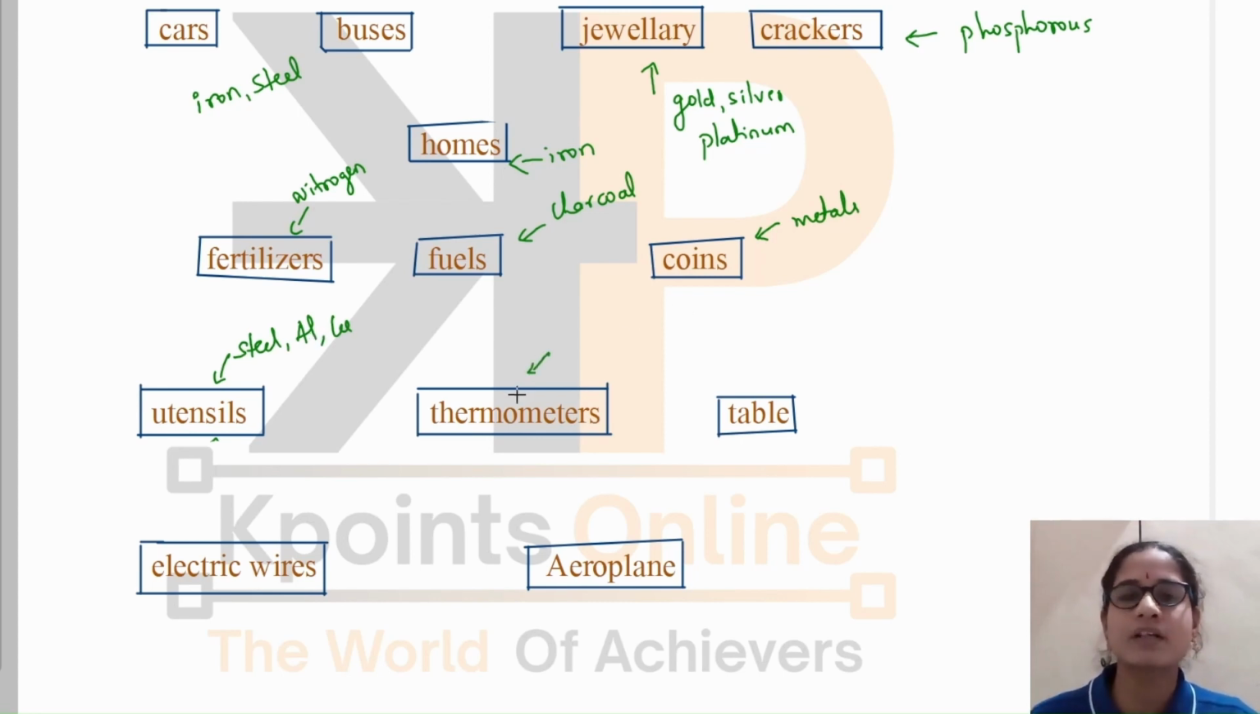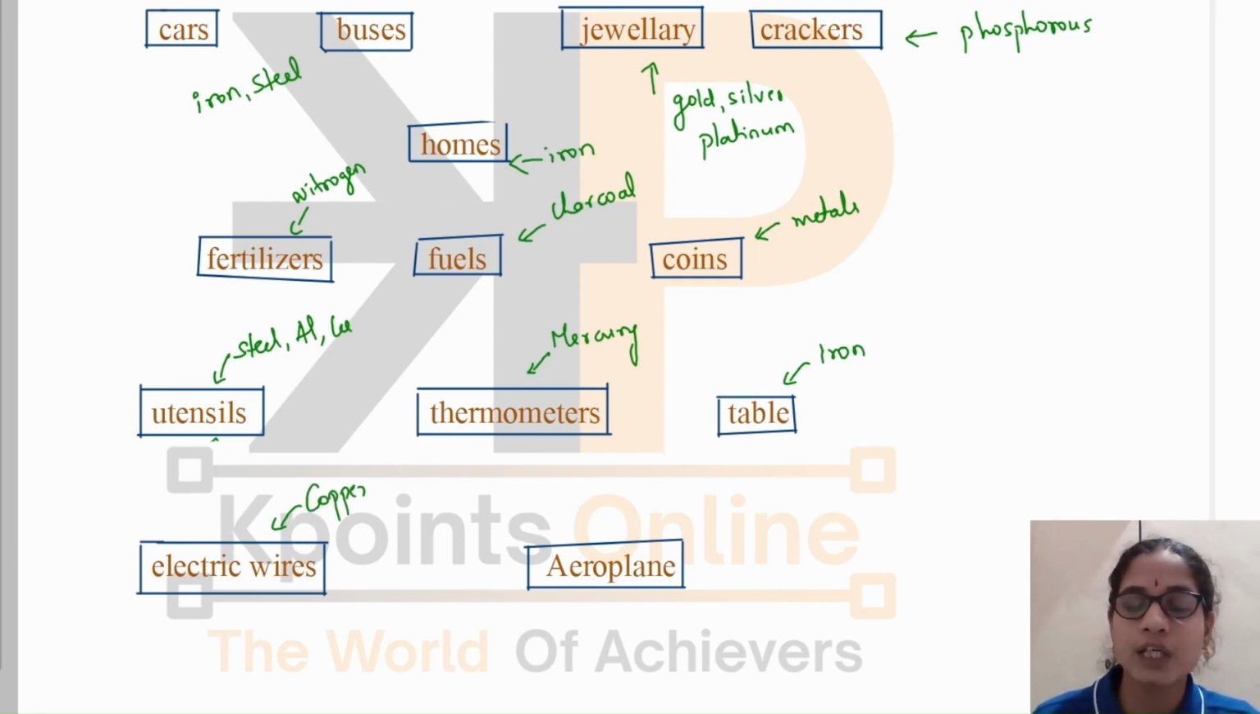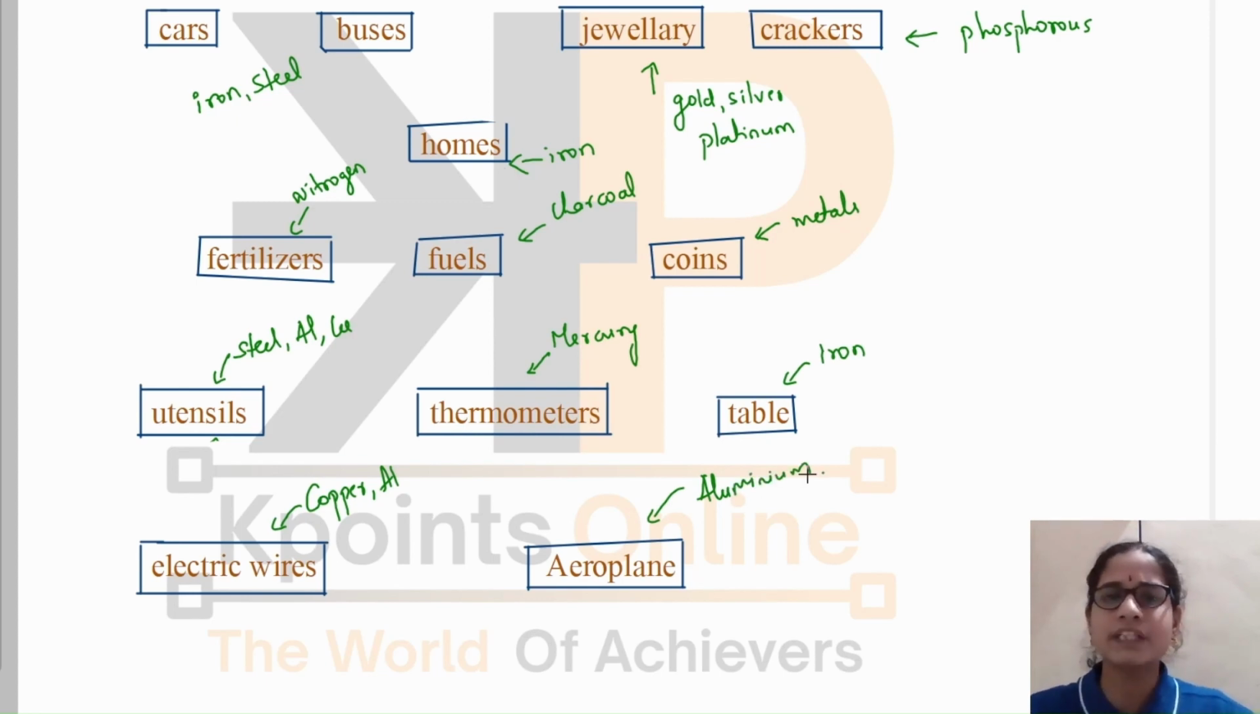Have you seen the thermometer? What does it consist of? It consists of mercury, which is a liquid metal. Then many furnitures, tables, stands, they are also made up of many metals. Mainly they consist of iron. Okay. Then when it comes to electricity, the electric wires are made up of copper and aluminium, as they are good conductors of electricity. Then aeroplane, it is a vehicle which is mainly made up of aluminium. Okay, these are some of the applications that we see in our daily life of metals and non-metals.